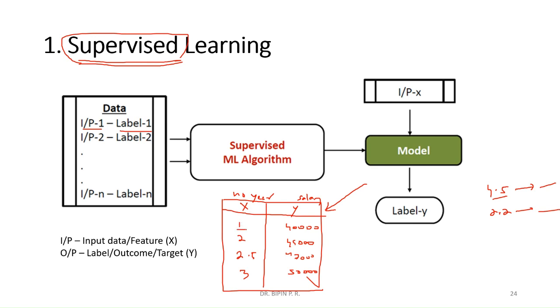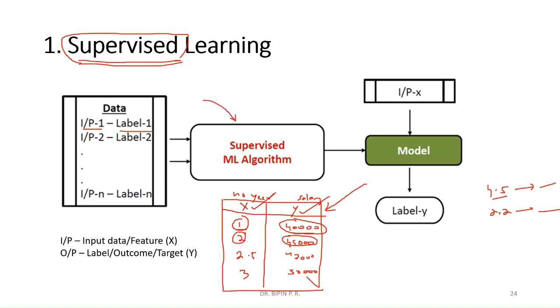Input is the number of year of experience and the corresponding output. So that means we want to give both input and output, corresponding output, previous input and previous output, or already existing input and already existing output. Okay, so we are giving both input and corresponding output. See, for 1 year of experience, for this input, this is the output. 40,000 is the output. For this input, 45,000 is the output. So, like that.